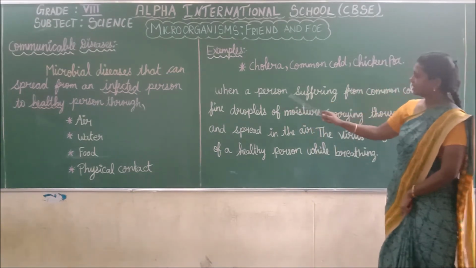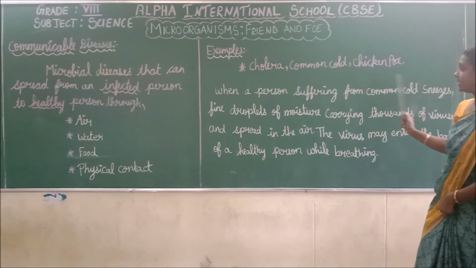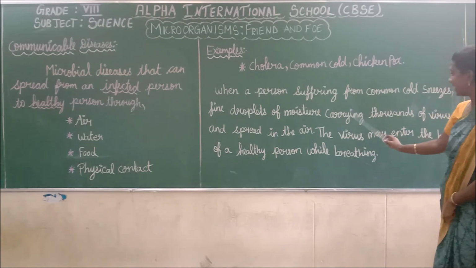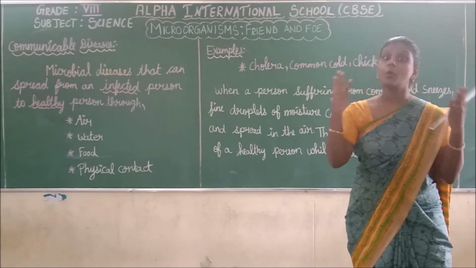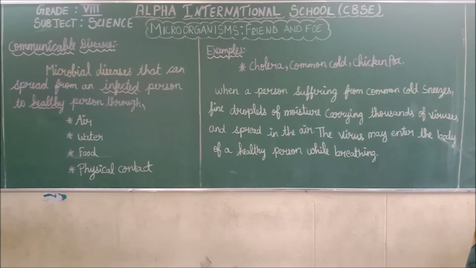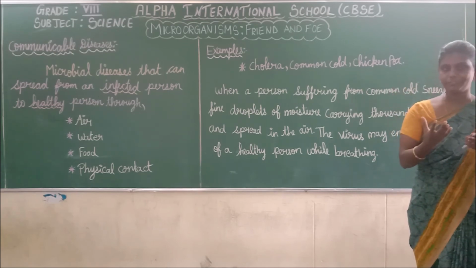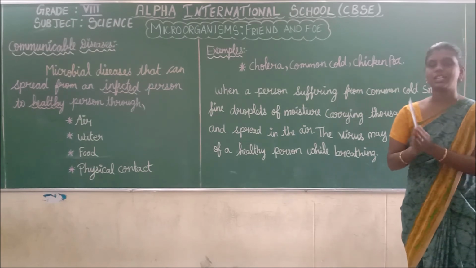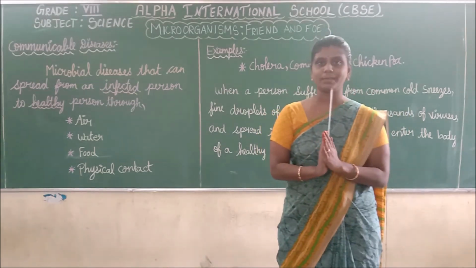Next, when a person suffering from a common cold sneezes, fine droplets are released. If the person sneezes, the fine droplets will carry thousands of viruses. A small fine droplet carries what? Thousands of viruses, and they spread in the air, and these viruses may enter the body of a healthy person while breathing. This is called a communicable disease. Do you understand what a communicable disease is and what the examples of communicable diseases are?